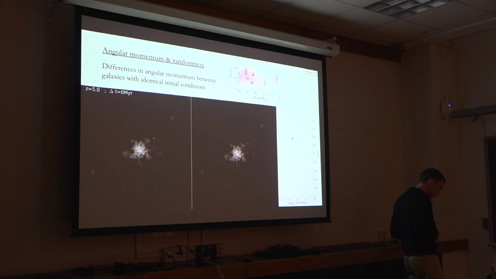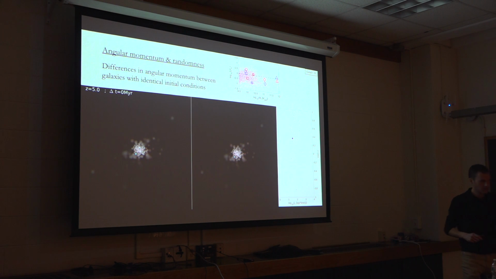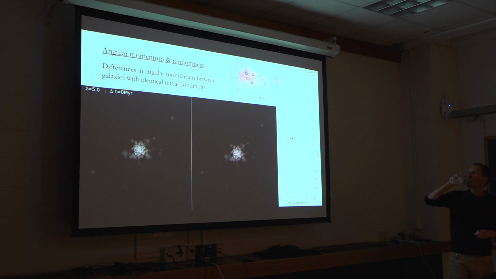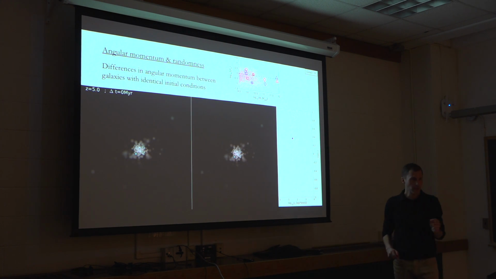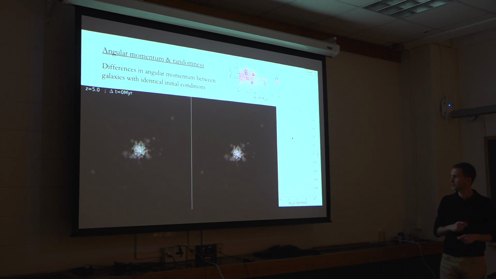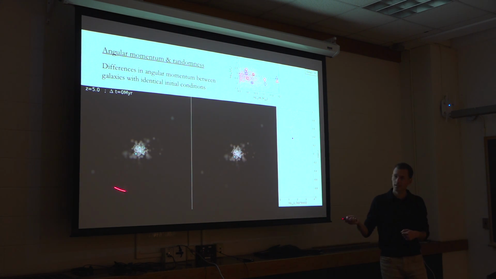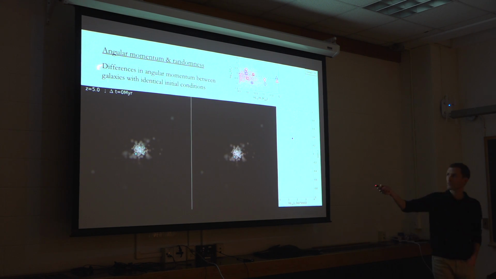Okay, and with all of these changes and reorientations and so on that we've seen, a question that may come up is how deterministic is all of this? To what degree can we model this accurately with all of these changes? And for that, I want to introduce a very particular set of simulations that can tell us about that. So what you see here are two identical galaxies from a cosmological simulation that was evolved down to redshift 5. So these are galaxies at redshift 5.